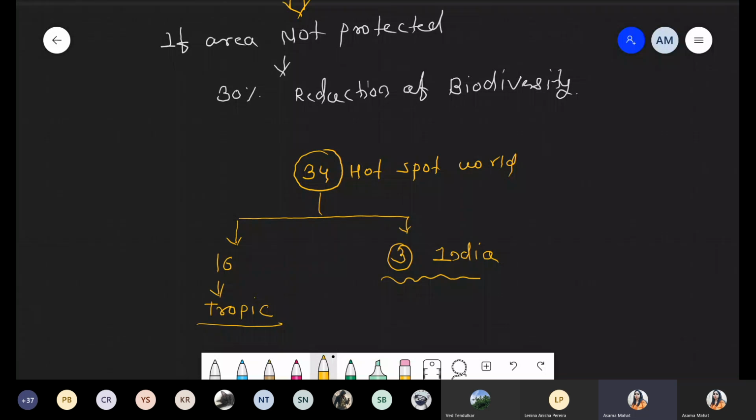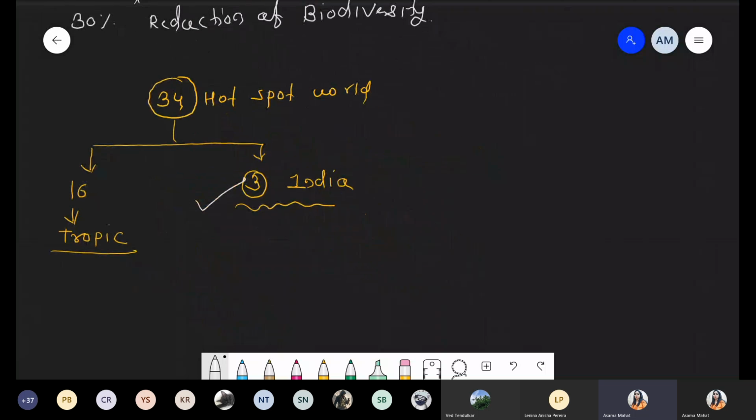And in this point, a question will come regarding which is the hotspot and what is the exact number of species present in the Indian hotspot. In case of India, first of all we are talking about which are the 3 and what is the exact reason. Number 1, the first hotspot present in India is the Western Ghat and Sri Lanka.